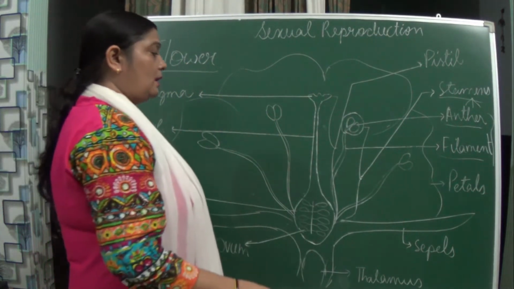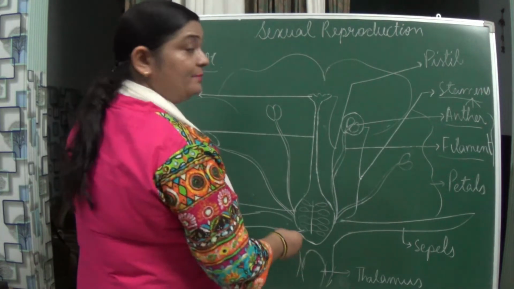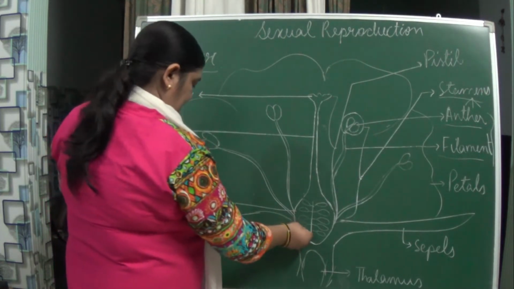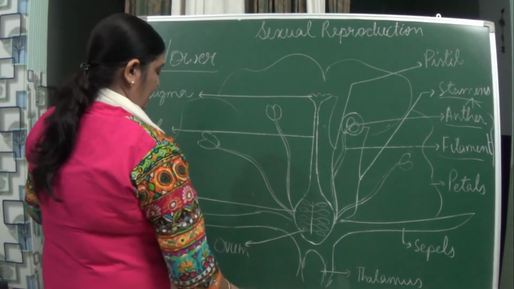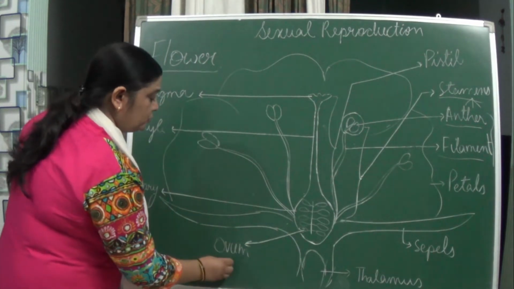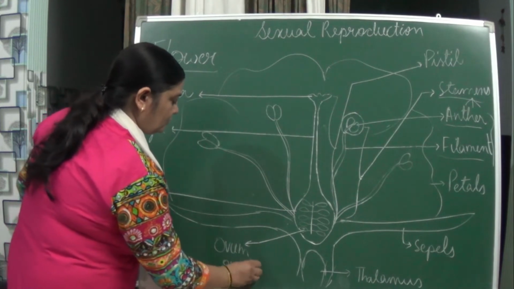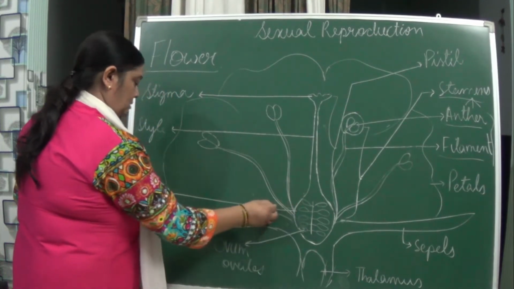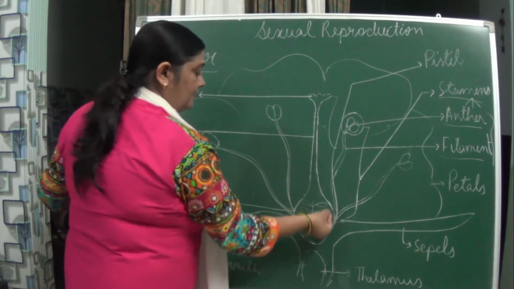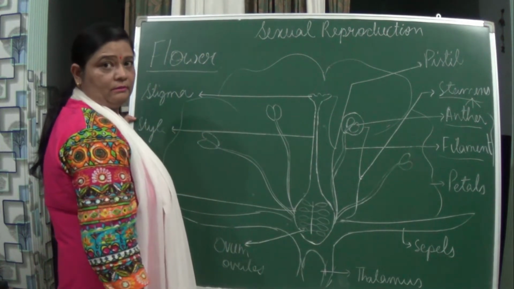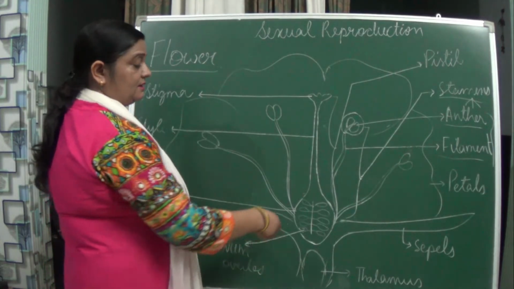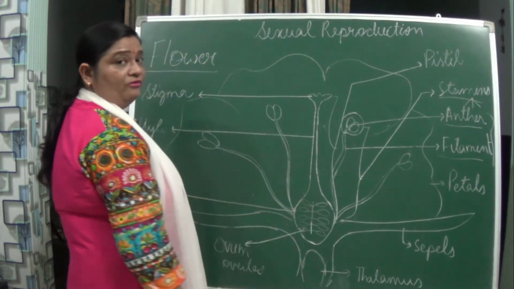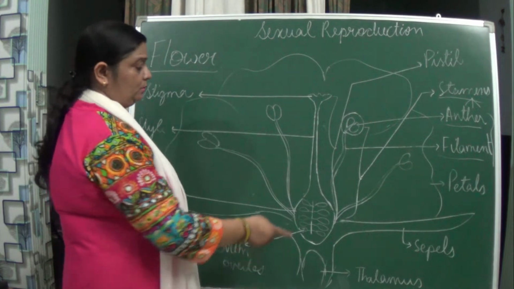Now coming to the female reproductive part, you can see here this is the ovum, okay? Or you can say ovules. This is the ovary. So these ovules are inside the ovary, or you can say even the ovum is present inside the ovary. You can even say egg also, okay?